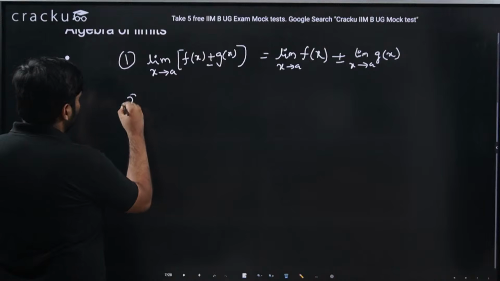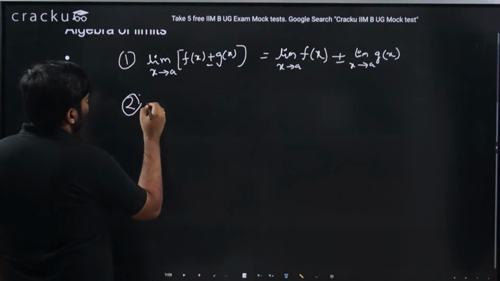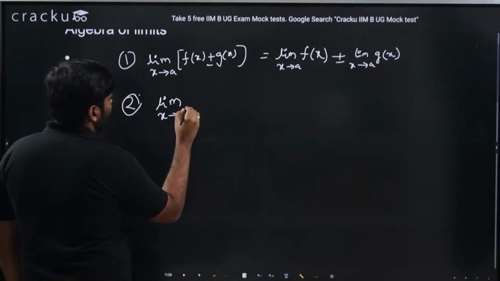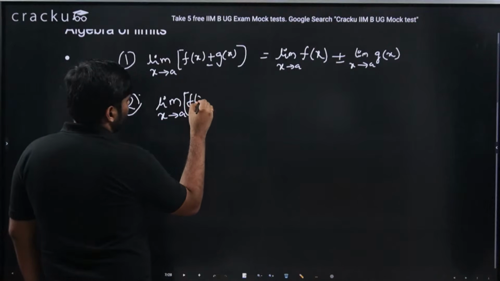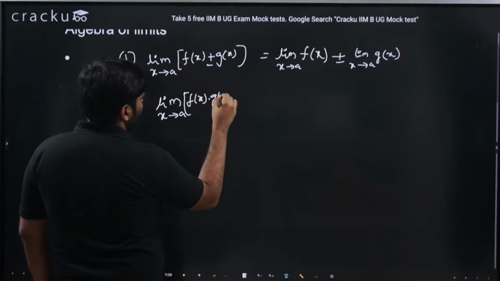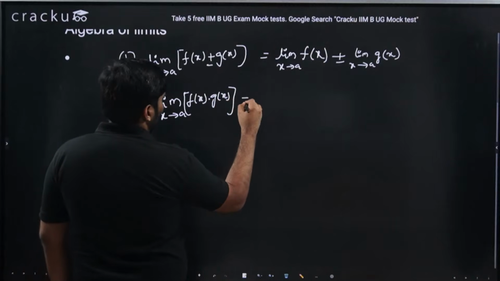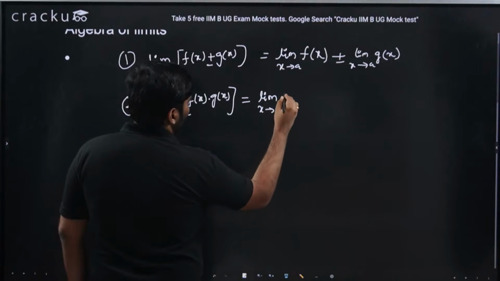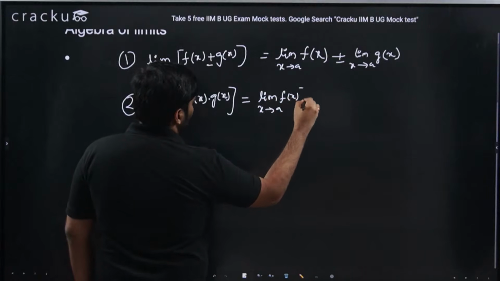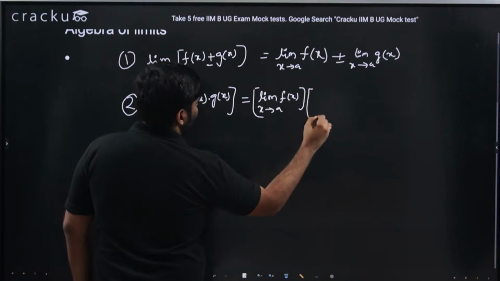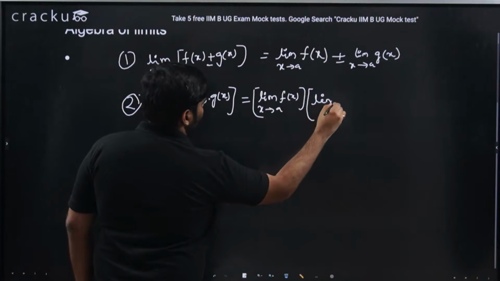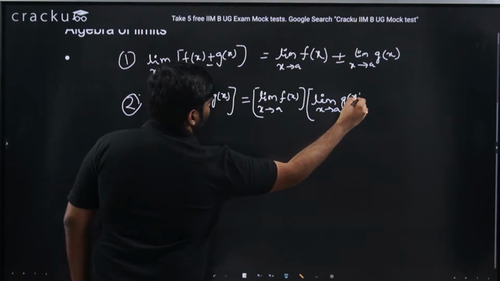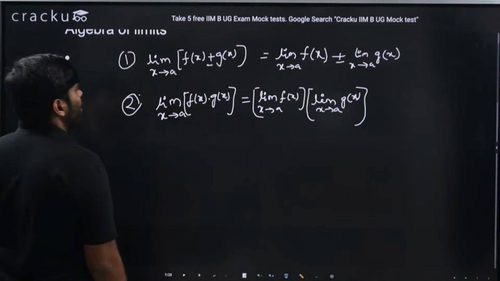And you could talk about the other one, which says product. Limit x tends to a f of x into g of x, the product of two different functions, would be precisely equal to limit x tends to a f of x into limit x tends to a g of x, provided both exist, obviously.